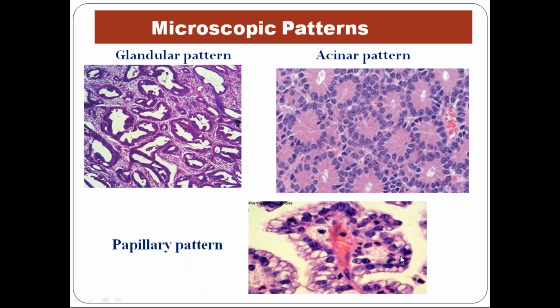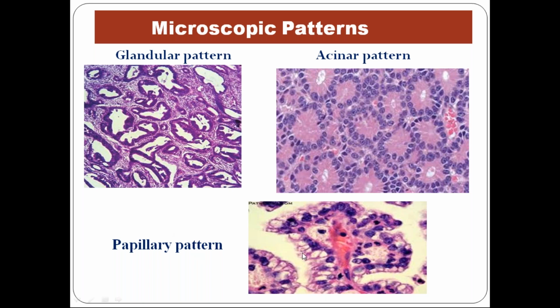And as usual, the papillary pattern, I told you, is a finger-like projection. So it is in the form of a finger. This is the epithelium, and the center is composed of fibrous tissue as well as capillaries. So you can see all red. It's a vascular stroma which is present at the center, at the core. Not only vascular, even fibrous tissue will be present.